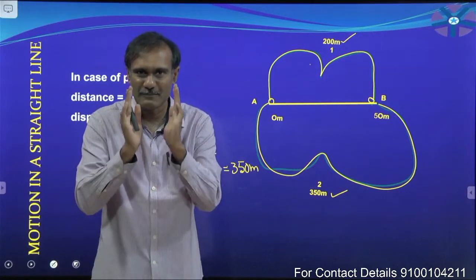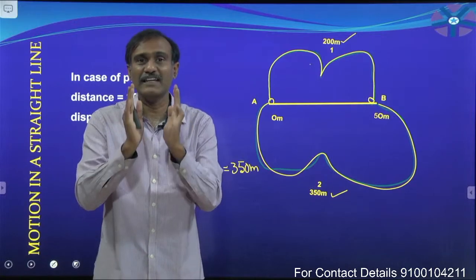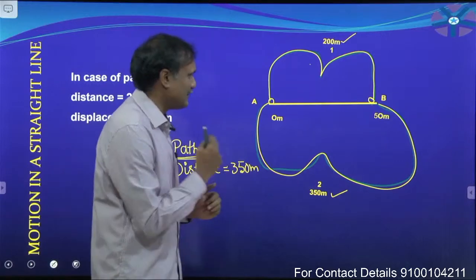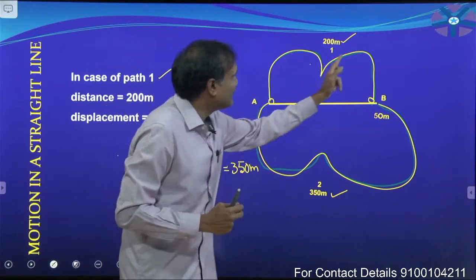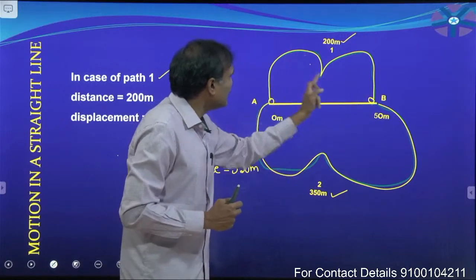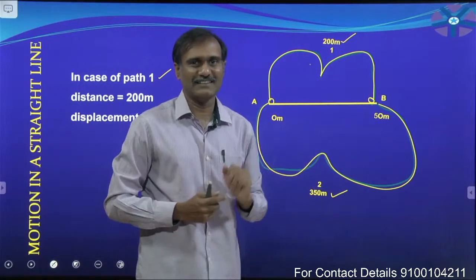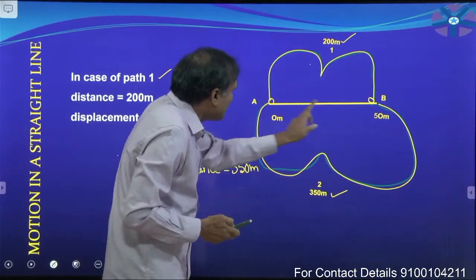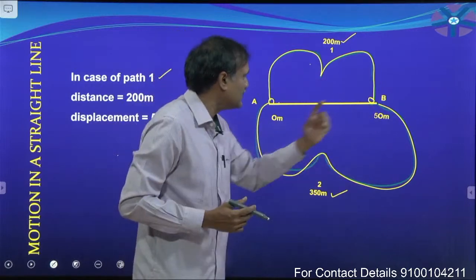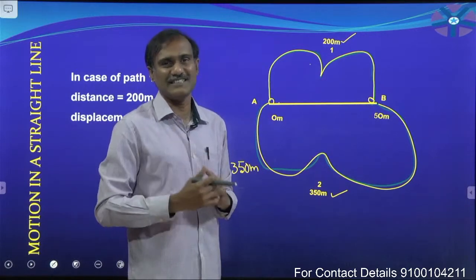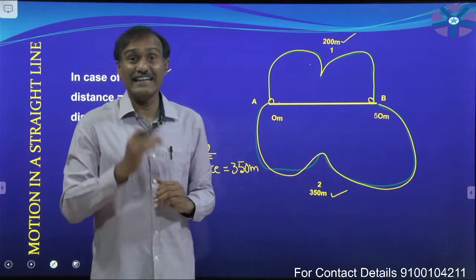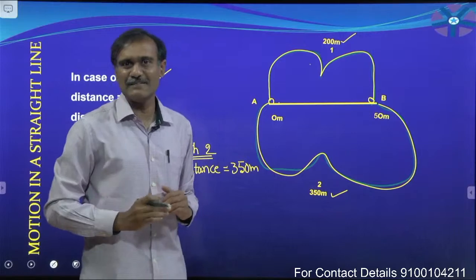No, displacement is nothing but final position minus initial position. You are saying that it is the shortest path, but displacement for this path is final position minus initial position. What is final position? 50 meters. Initial position 0 meter. Therefore, final position minus initial position is called the displacement.